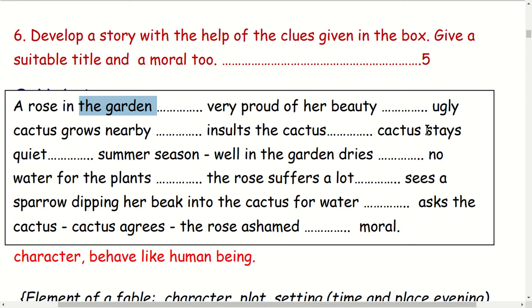The cactus kept silent. He did not say anything here. He kept silent. He was not angry. But there was a problem here.